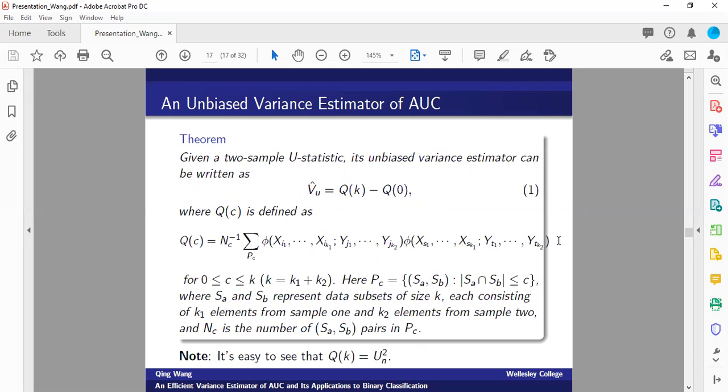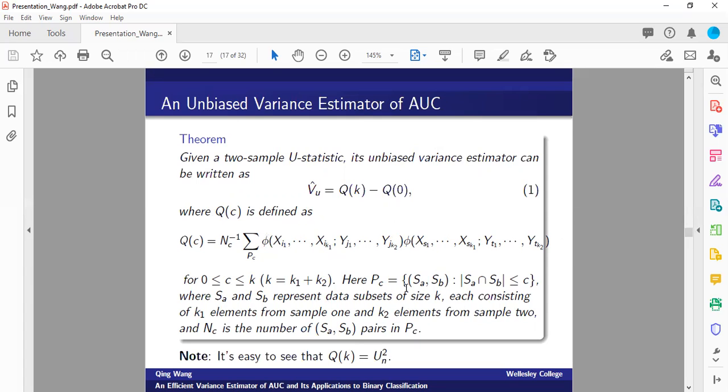So here is the theorem of our proposal. Given a two-sample U statistic, its unbiased variance estimator can be written as Q of K minus Q of naught. We denote our proposed variance estimator as V hat sub U, where the subscript U stands for unbiased. In general, Q of C is defined as follows. We consider two different kernel functions, and only calculate their product whenever the number of overlaps between the two subsamples within the kernel functions is at most C. Then we average over all the possible product terms.